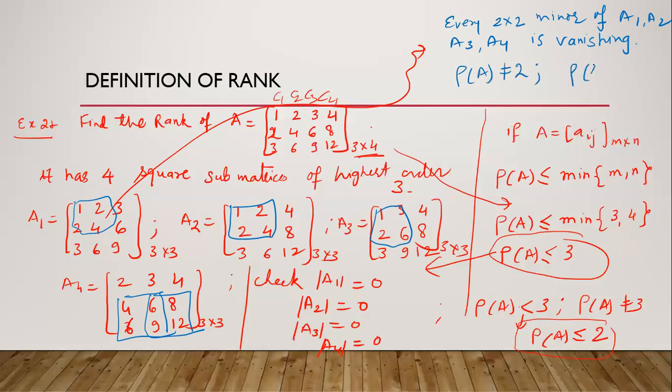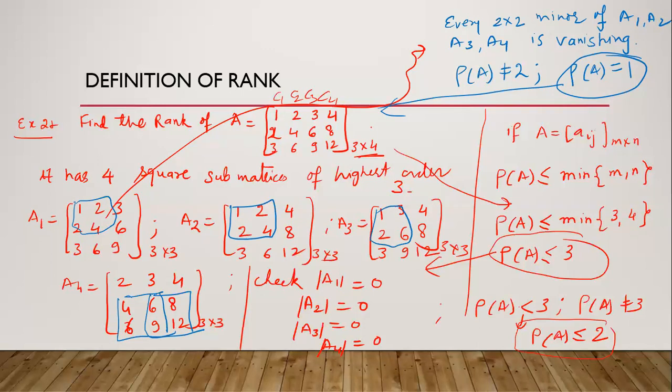So rank will be less than 2, and rank is a positive integer number. 0, 1, 2, 3 is a whole number. So rank will be 1. So rank of this matrix will be 1. Rank cannot be 0 for this matrix. This is a very important point. We will discuss in the properties. So this is the way to tackle the rank. This is a very classical and definition approach.